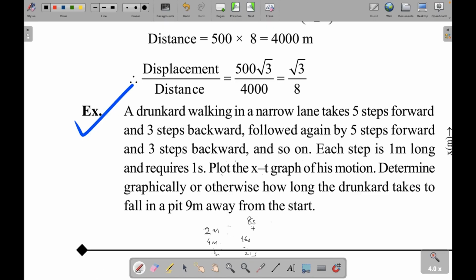So see, when you are given a very large distance, you just have to reach the point and then go 1 step back. How do you reach that point? First of all, find the location of the pit. This is 9 meter, right? Subtract the distance in forward step, 5 meter. So this is the point wherein this method is going to work. Just divide this by 2 meters. So 2 intervals. So 2 times 8, which is 16. Okay. Any doubt?